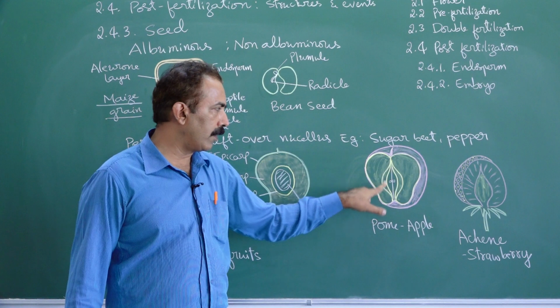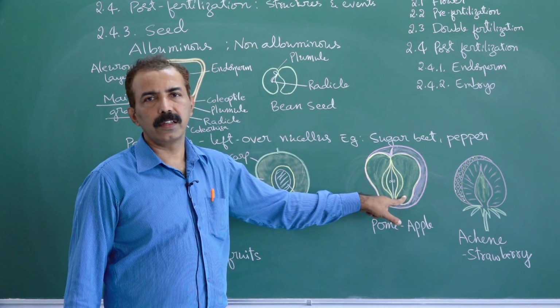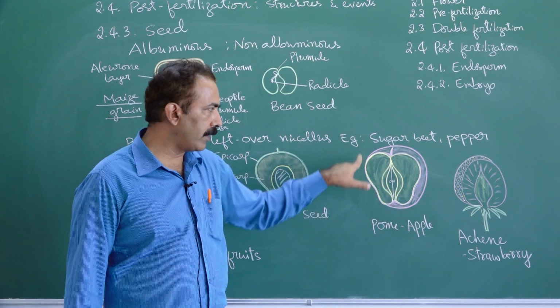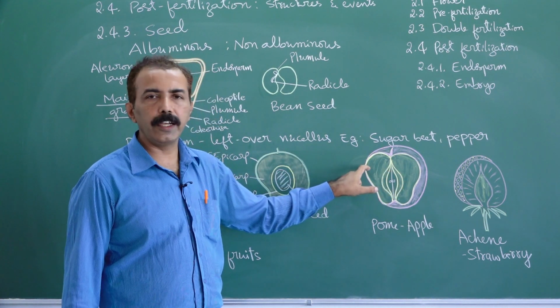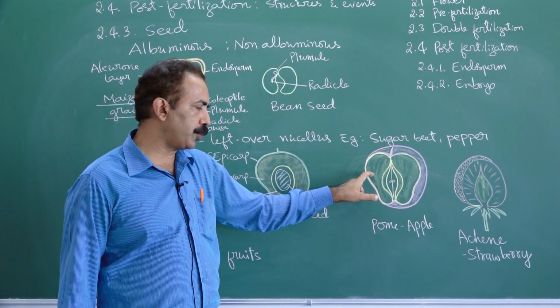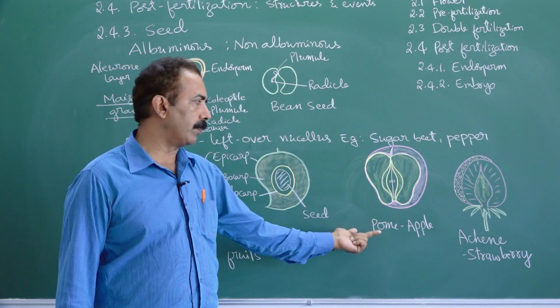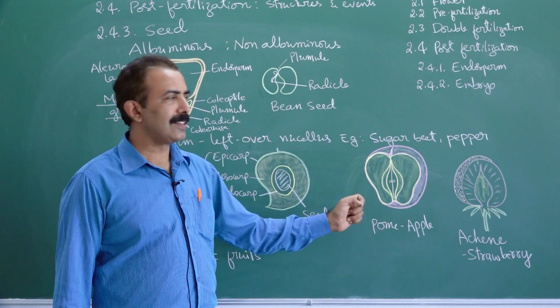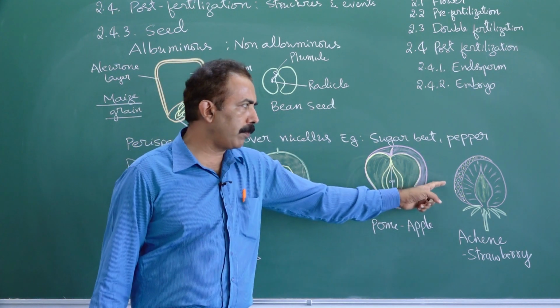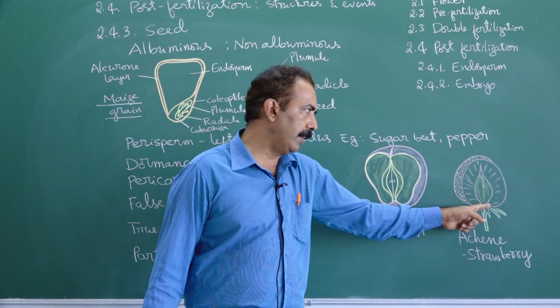And this thing, what we actually eat, is thalamus. Thalamus has covered the ovary and has become edible. Because thalamus contributes to fruit formation, we call it a false fruit. Pome is a technical name. Similarly, in case of strawberry, it is the fleshy thalamus which is edible.